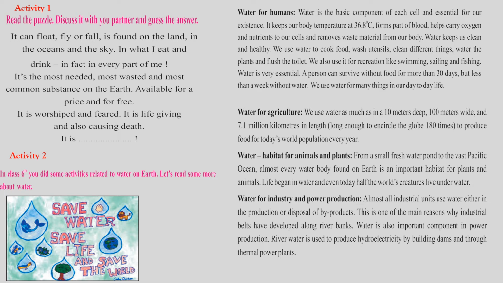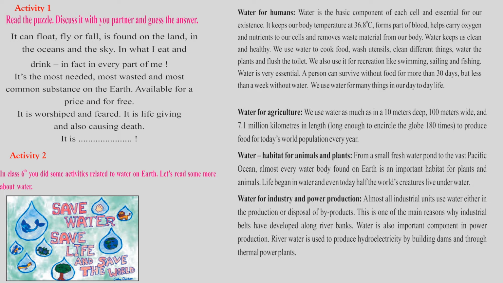If you rotate around the globe 180 times, that much amount of water is needed for today's world population, because the population on the earth is increasing day by day. And for that population we need food also, and for food we need plenty of water for agriculture.